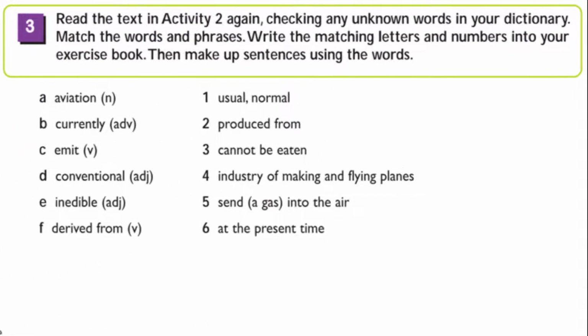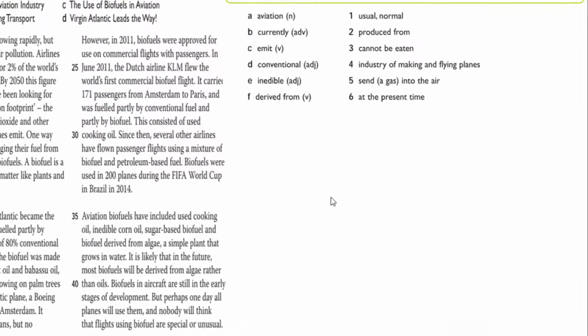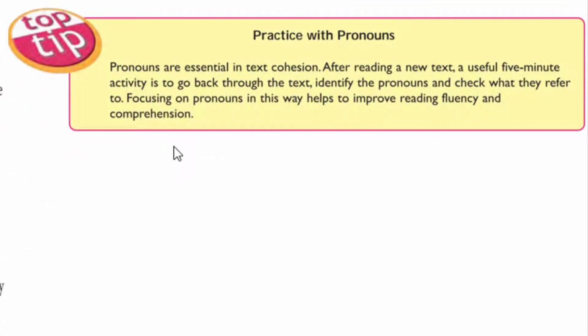Then, in activity number 3, you need to read the text in activity 2 again. You will need to scan the text and to check any unknown words in your dictionary. Then, you need to match between the words and their definition or their meaning. You can pause the video to answer this question. Then, I would like to shed a light on this one, on the top tip, to practice with pronouns.